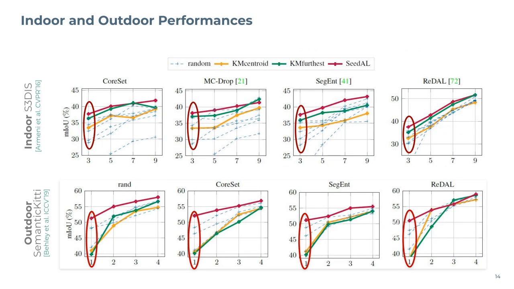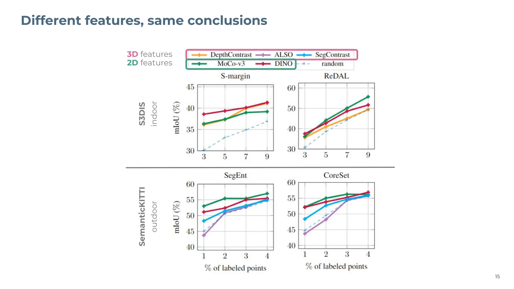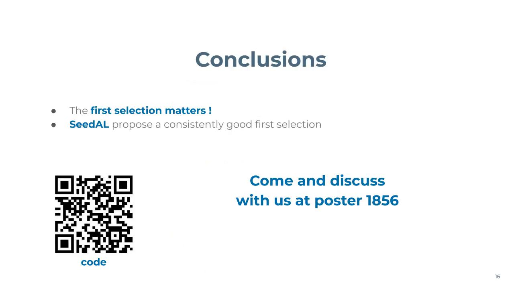In this plot, we present our method's performance on an indoor dataset S3DIS and also an outdoor dataset SemanticKITTI. Our method achieves better performance compared to strong k-means based baselines and random seeds. For more experimental results and details on our baselines, please refer to the paper. Finally, we experimented with various 2D and 3D self-supervised features. All of these features perform better than random selection, and 2D features consistently outperform 3D features. Our code is publicly available. Thank you for your attention.